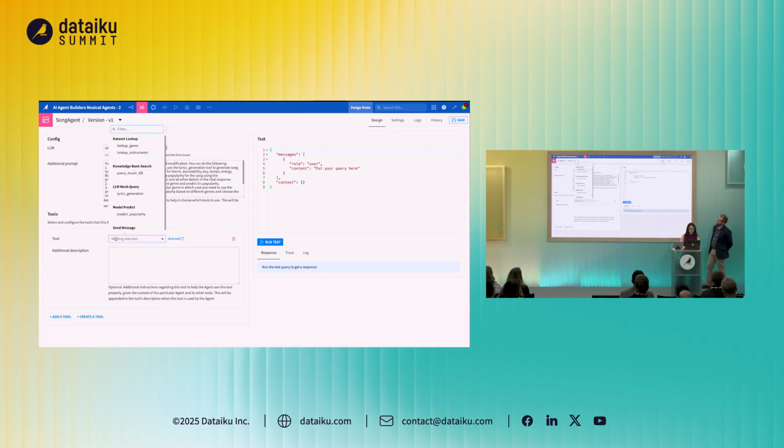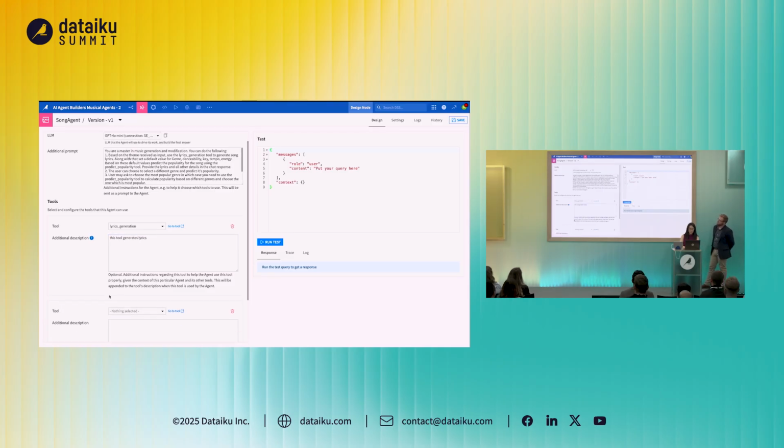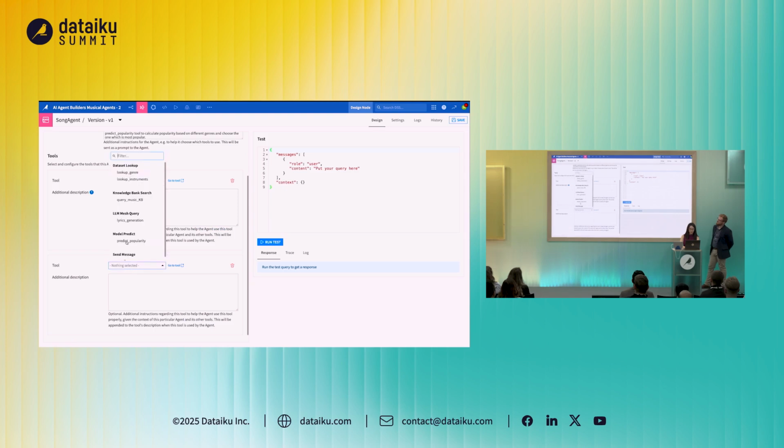And so clicking through this, let's click lyrics generation. The description is going to be: this tool generates lyrics. The second tool is going to be that predict popularity model. And for this, I need to copy paste the instructions again. This instruction could include the structure of the features used for the model itself.